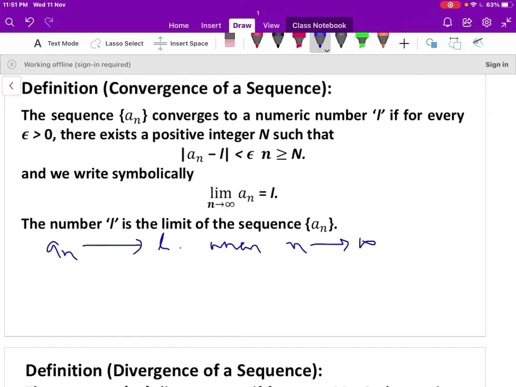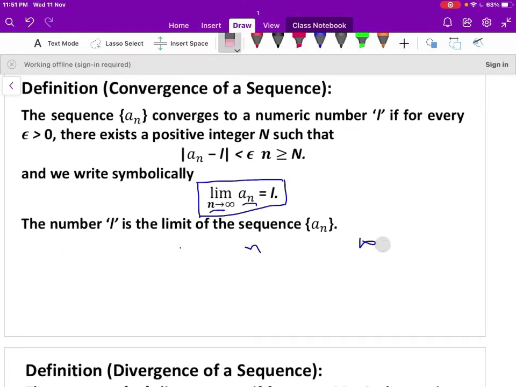Then we can say that a_n is a convergent sequence, and it converges to the finite value L. Symbolically, we write limit of a_n as n tends to infinity is equal to L, where L is the limit of the sequence a_n.